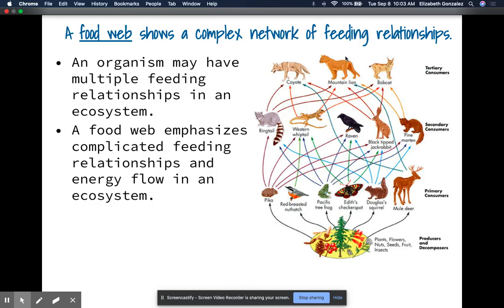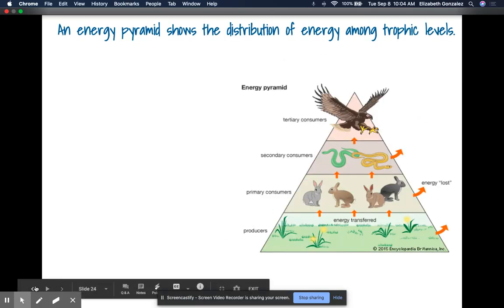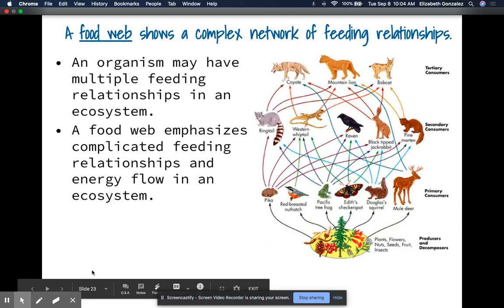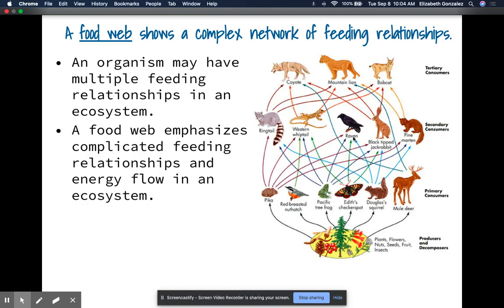So let's look at the raven. Notice that we have 1, 2, 3, 4 different arrows pointing to the raven. What does that mean? The raven can eat the pika. The raven can eat the tree frog. The raven can eat the checker-spotted moth, and it can also eat the squirrel. So the raven doesn't just eat one organism, it eats several organisms. And in a food web, we see that these organisms don't eat just one thing, they eat multiple items, as we see here.